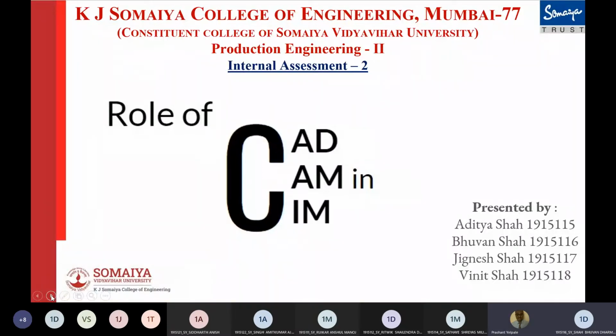The CIM system includes the application of computer and communication technologies to the operational functions and information processing functions, starting from the order receipt through design and production to product delivery. Basically, when we design in CAD/CAM software, all the manufacturing processes are planned out in the software itself, and that is then sent to the CIM system.